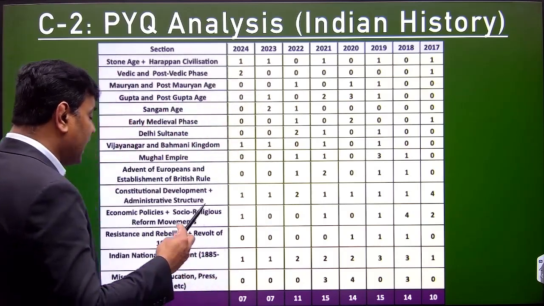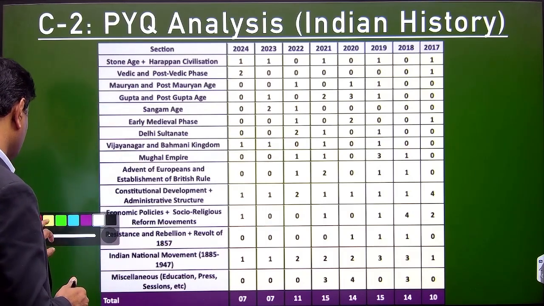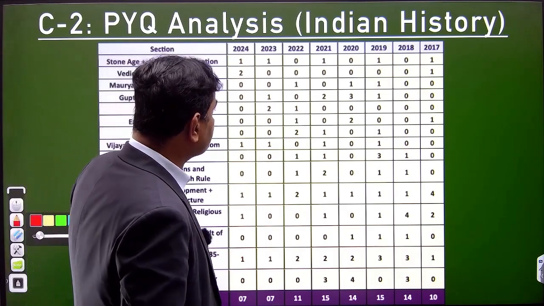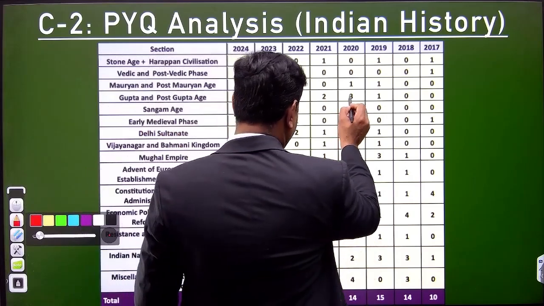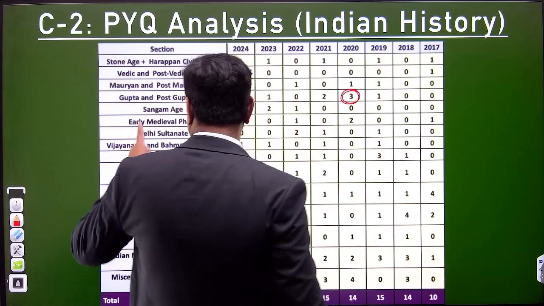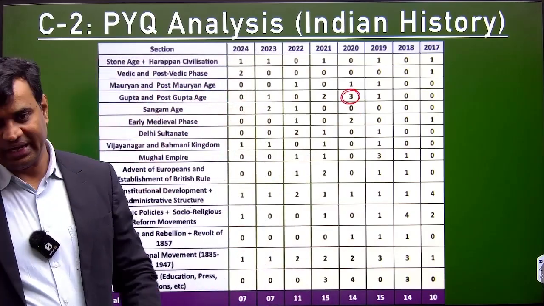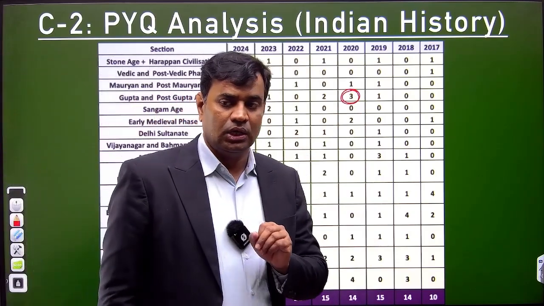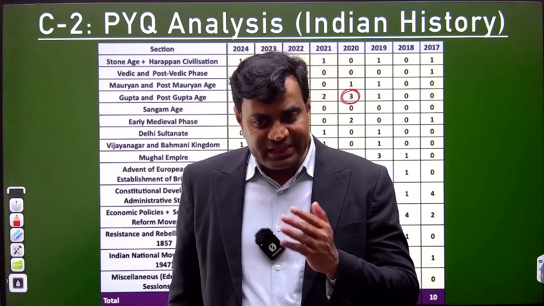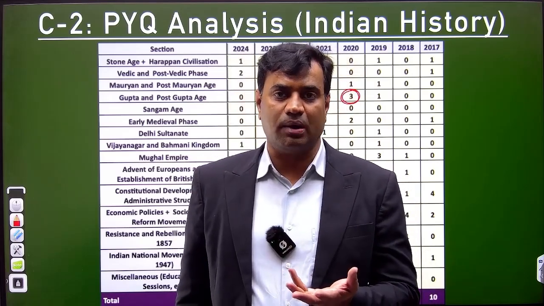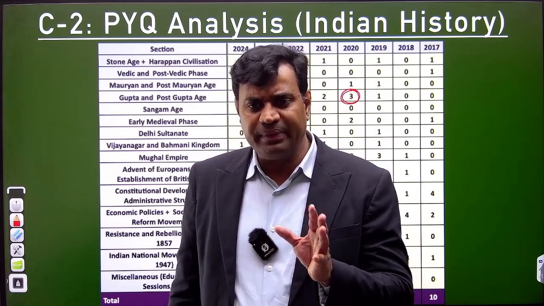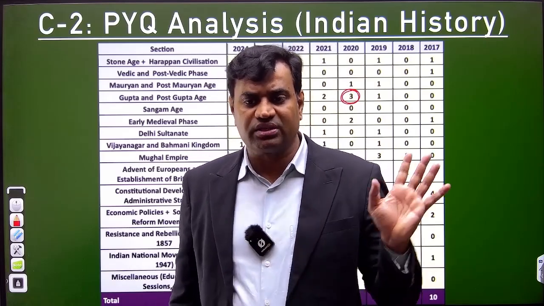Clear? Sometimes there are some surprises also. Clear? And you need to understand these surprises. For instance, I'll let you know, take the case of 2020. Clear? There were 3 questions in 2020 from the Gupta and post-Gupta age. Clear? What does it mean? Clear? You cannot afford to bypass any topic. Clear? Because at least cover the basic concepts of those topics, so that if 2 to 3 questions are asked, at least 2 questions can be answered correctly. You are not losing all the 3 questions together.